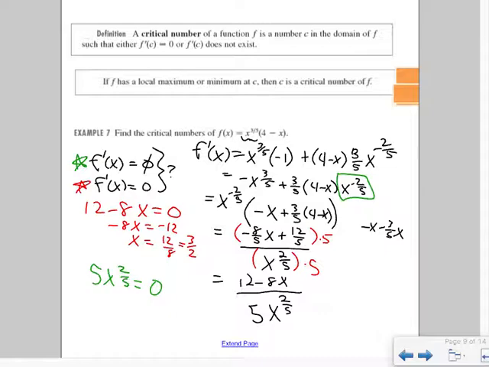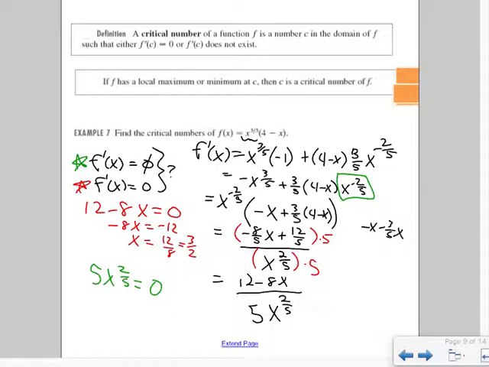Do I know what that critical number is doing? Is it a max? Is it a min? Is it just one of those weird points? I don't know. Don't care. They didn't ask me that. I'm not going to do that. You can graph it, like in a graphing utility like Desmos, but look at the bottom.